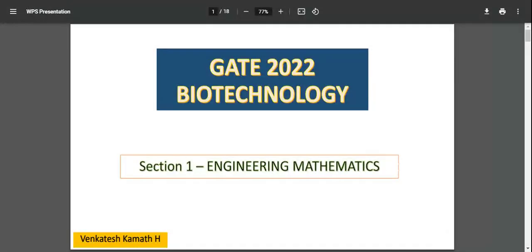Right. In today's session, first let me focus upon the topic that is section 1 on engineering mathematics. Why I have chosen this as the first topic is one of the reasons: we have students from 5th semester as well as 7th semester. There are topics in other sections which are yet to be covered for the 5th semester.